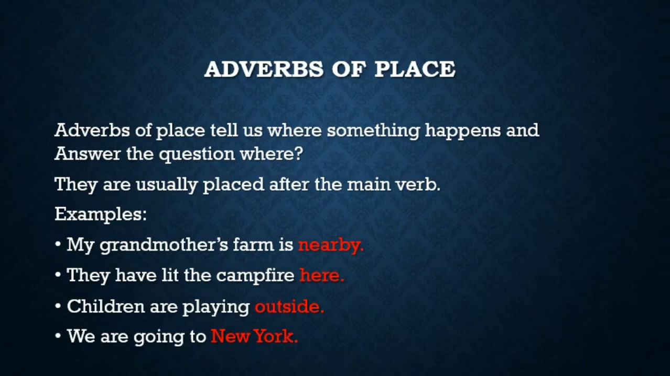Now, adverbs of place. Adverbs of place tell us where something happens and answer the question where. They are usually placed after the main verb. For example, my grandmother's farm is nearby. How far is it? It's nearby.